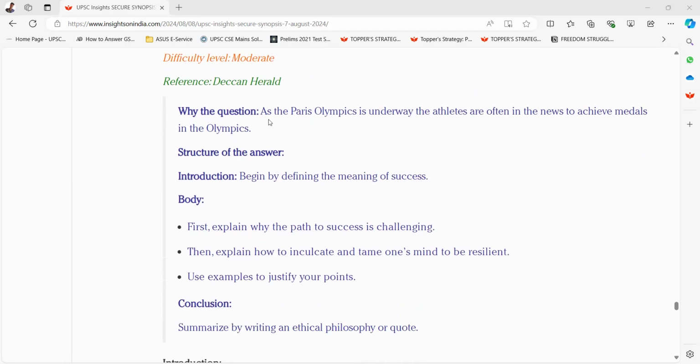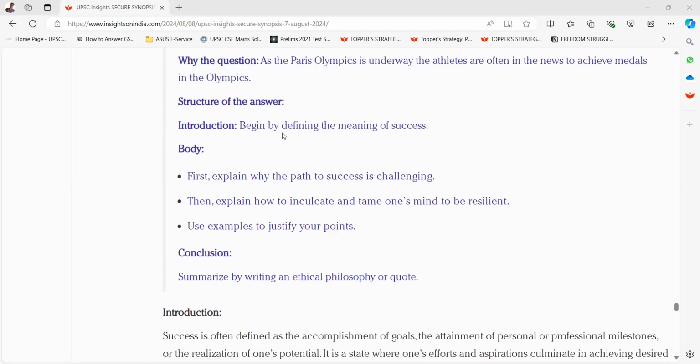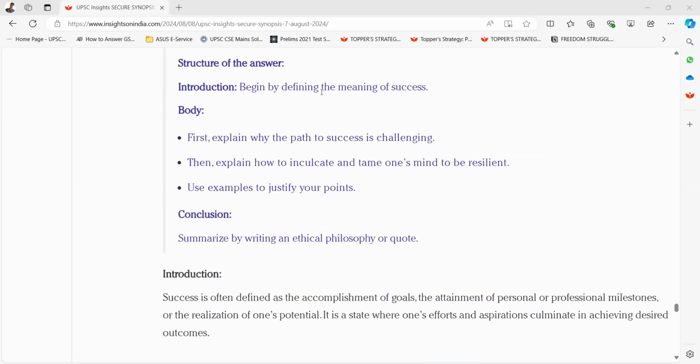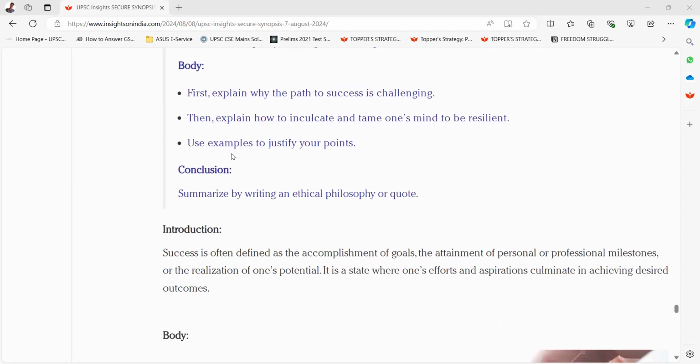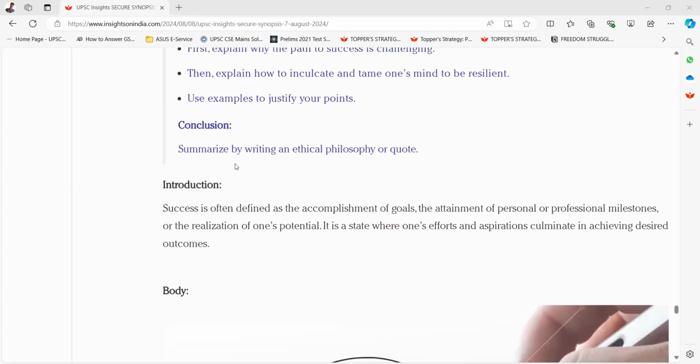Why this question? As the Paris Olympics is underway, the athletes are often in the news striving to achieve medals in the Olympics. Introduction. Begin by defining the meaning of success. Body. First, explain why the path to success is challenging. Then, explain how to inculcate and tame one's mind to be resilient. Use examples to justify your points. Conclusion, summarize by writing an ethical philosophy or quote.